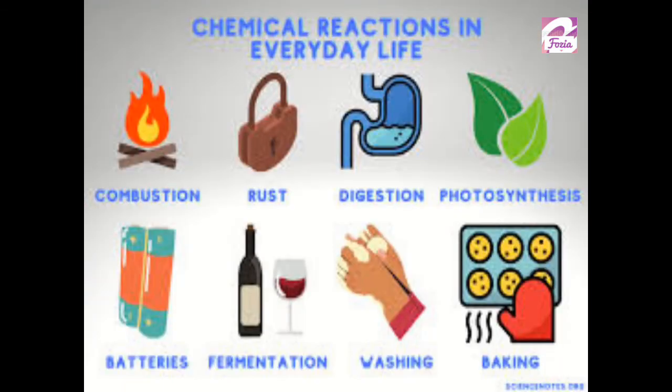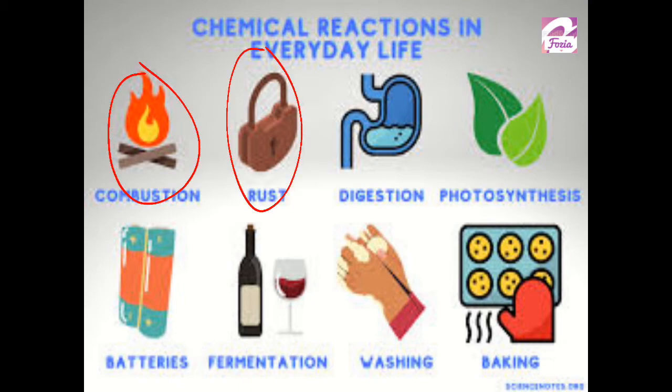The next thing is where they are going on. Every time we don't need to open the door of the chemistry lab to understand this. All of the daily life actions are in fact chemical reactions. For example, we are burning fire, where wood or fuel is burning with oxygen to give us heat. The next, iron getting rust, is another chemical reaction. Digestion of food going on inside the body is a chemical reaction.